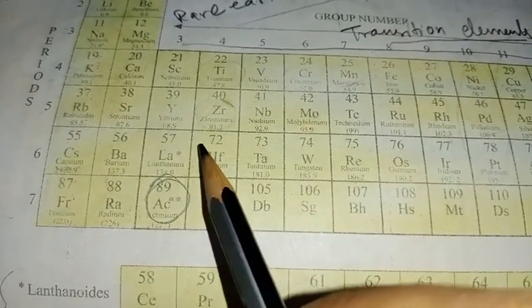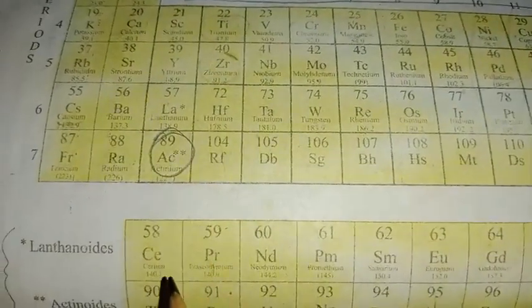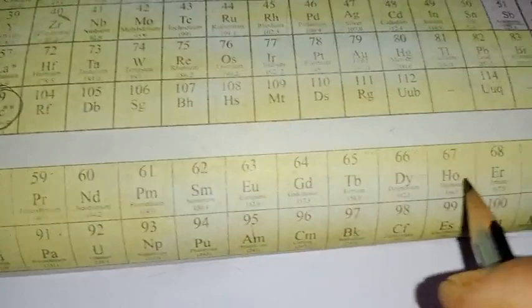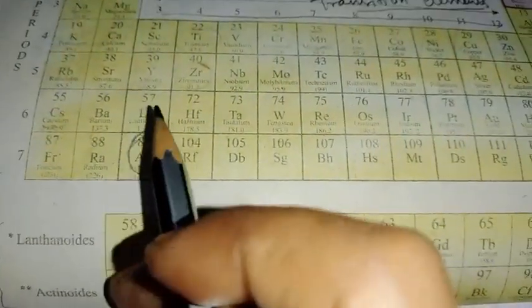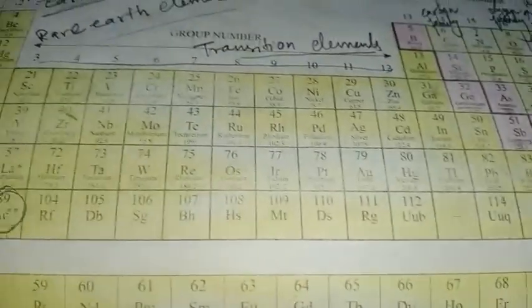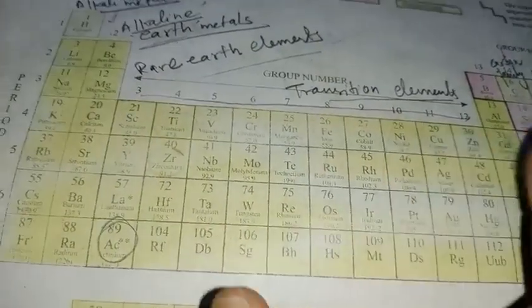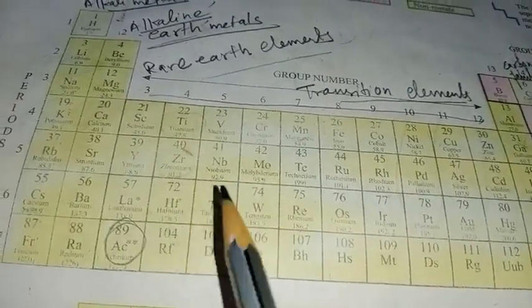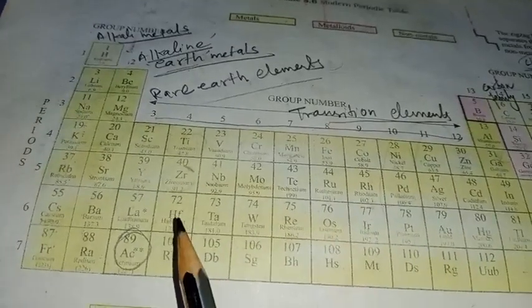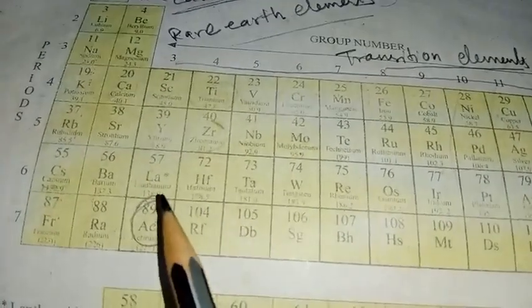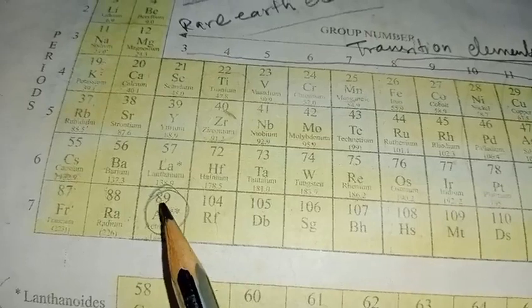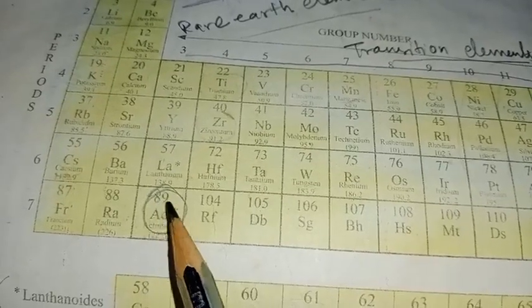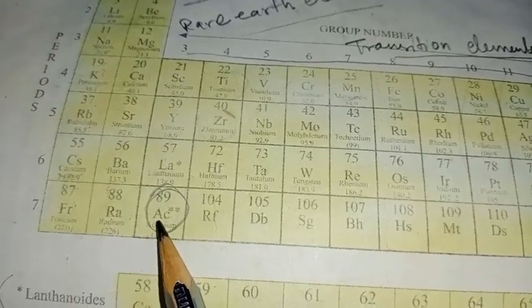So these 14 elements are grouped separately at the bottom of the periodic table, as you can see, 58 to 71, and then 72 again in the periodic table. Similarly, you can see the atomic number 89, the element actinium.